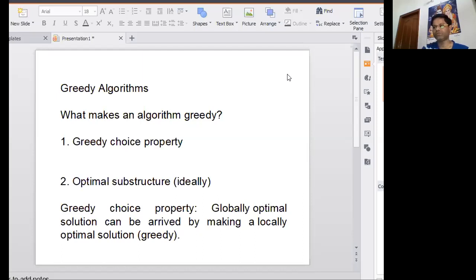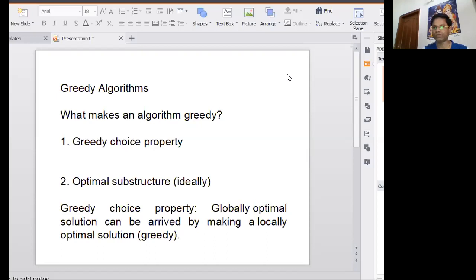So what does it mean? It aims to find the local optimal solution at every step. At every step, you have to find the best solution, and that solution is called the local optimal solution. And for the entire problem, the solution is called the global optimal solution. This is one of the strategies for solving problems. Just like divide and conquer and other strategies, the greedy method is also an approach for solving a problem or a design which you can adopt to solve a particular problem.